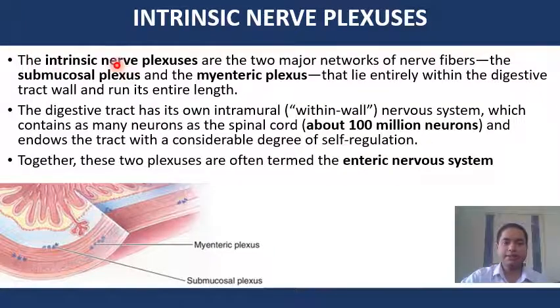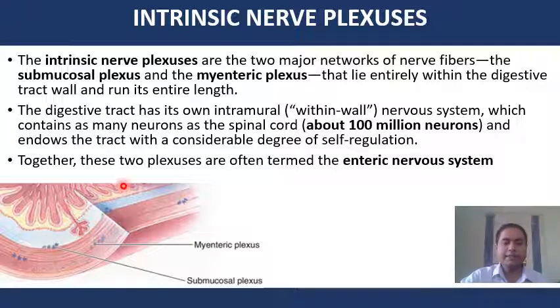The intrinsic nerve plexuses are the two major networks of nerve fibers, the submucosal plexus and the myenteric plexus, that lie entirely within the digestive tract wall and run its entire length.